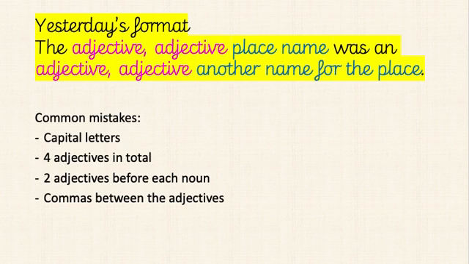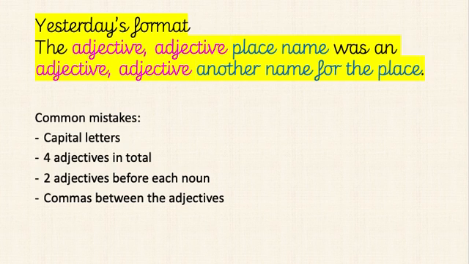So with yesterday's work, the common mistakes were capital letters at the start of sentences. People were forgetting that, and that's really basic, so please don't forget that. Also, you need to remember you need to put a capital letter for proper nouns. So those are specific places or people, which you will be talking about today. We're going to be talking about some people. But say you had the word Colosseum, it should have a capital C, which means it should not be joined with the rest of our cursive writing word. So that's our first mistake.